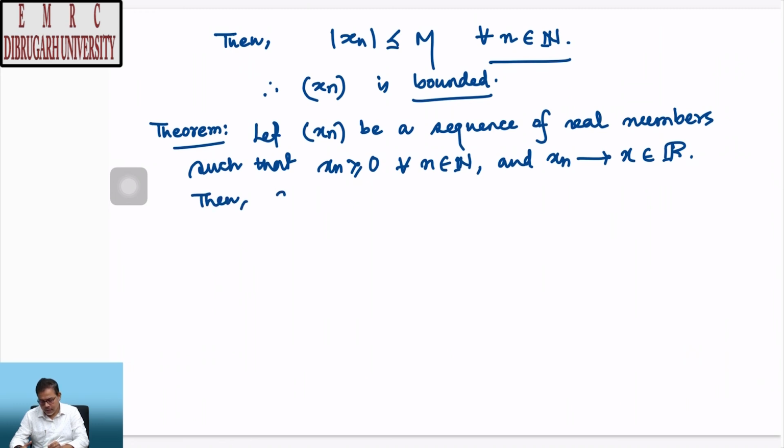We must have x also greater than or equal to 0. The proof goes as follows: